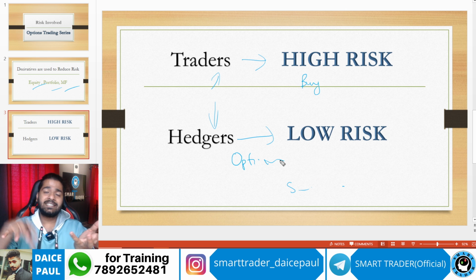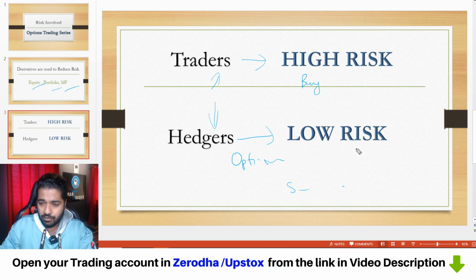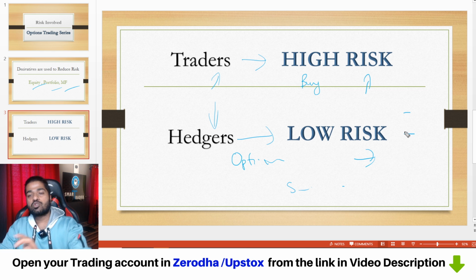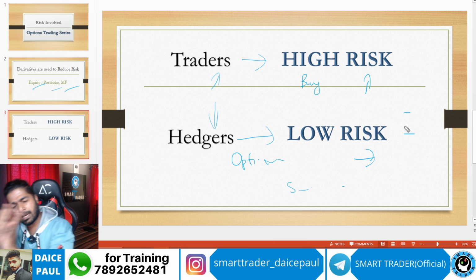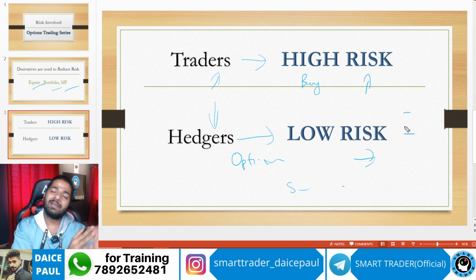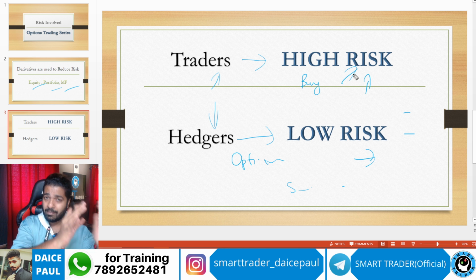Let's say he is hedging an option with the help of one more option. So he's limiting. His profit may be limited compared to these traders. His profit will be less, and his loss also can be less. It can be limited. He can decide, based on his hedging, that if it goes to the worst stage, this much loss I'm going to take. In the same way, profit also will be limited. It will not be like what you get as a trader. But if it goes into profit, he will ensure he makes some money.